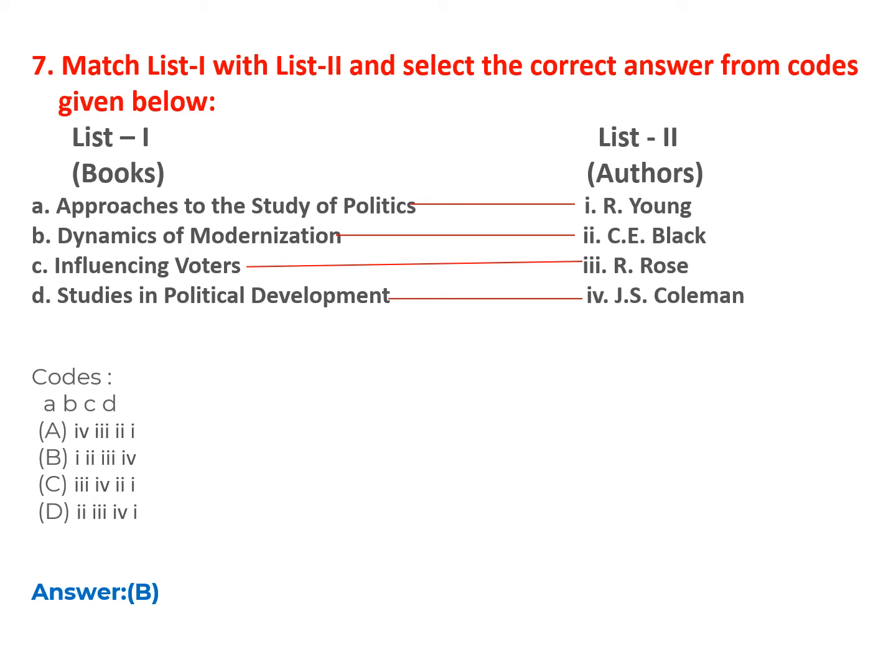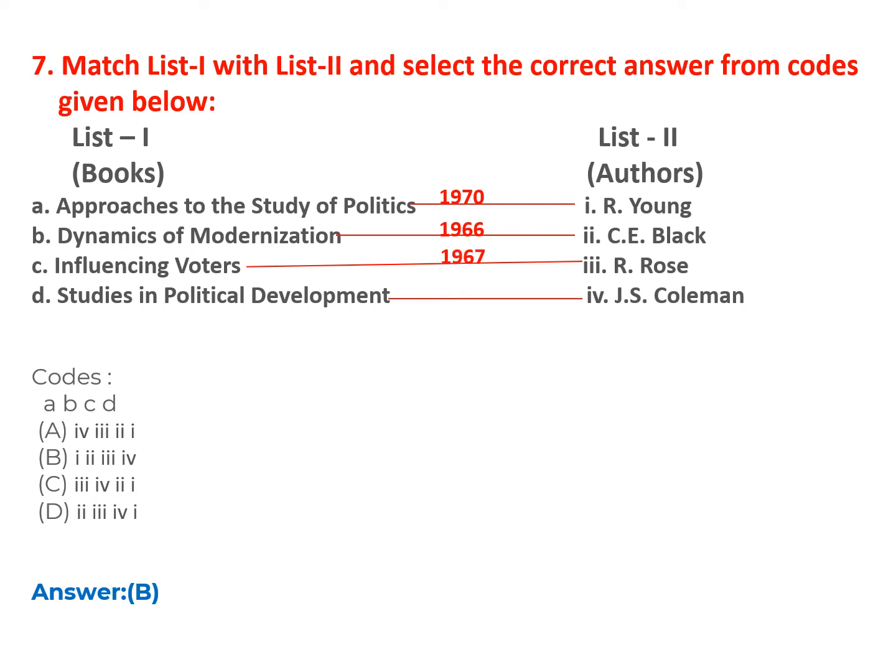Let us see the publication years of these books for arranging these books in a chronological order. Approaches to the Study of Politics was written in 1970. Dynamics of Modernization was written in 1966.